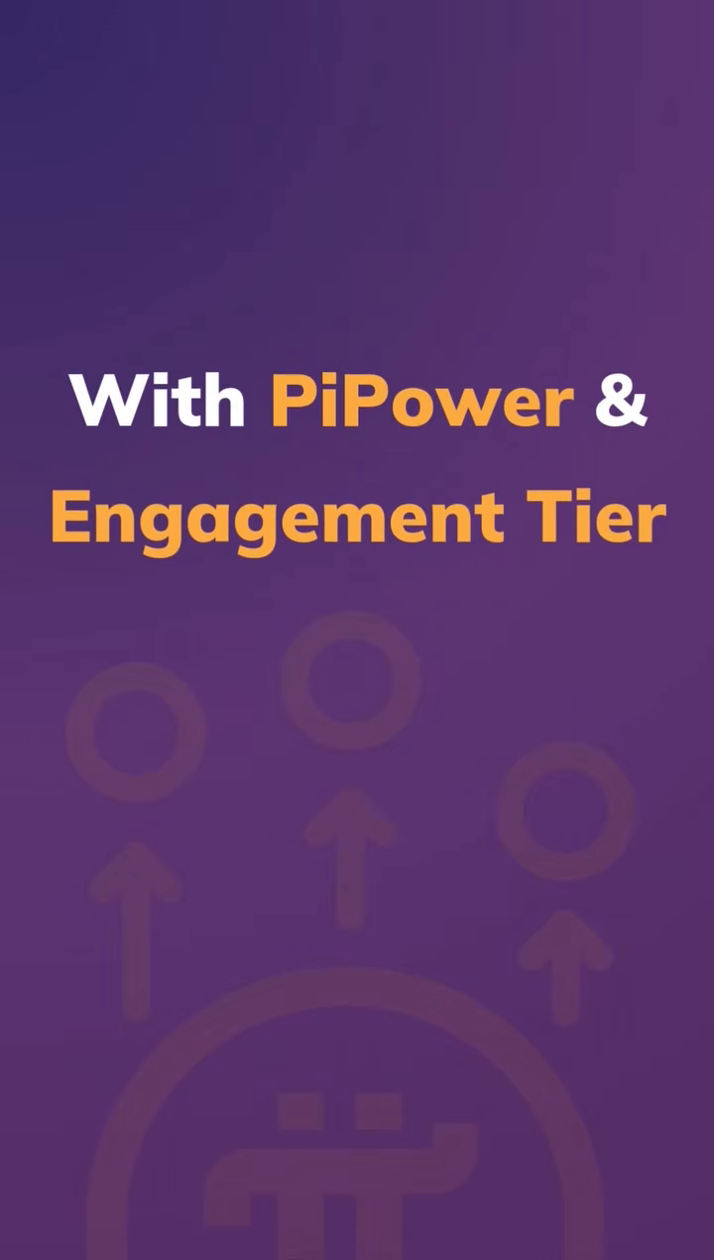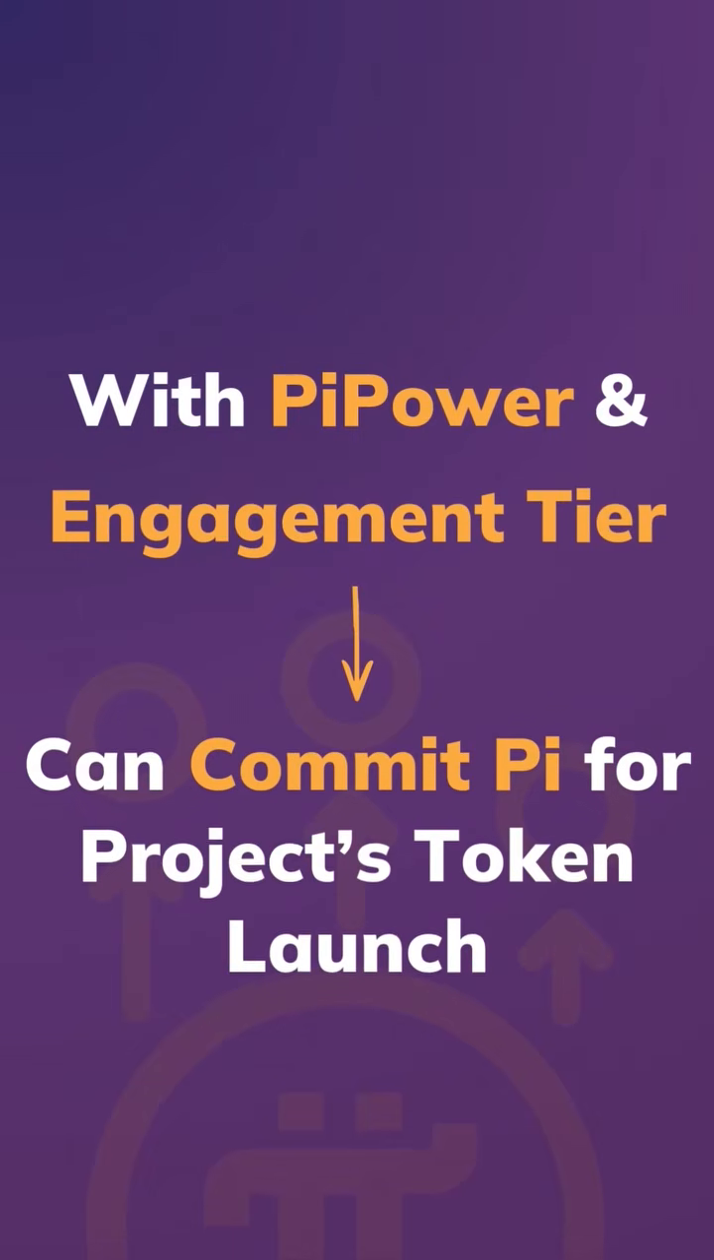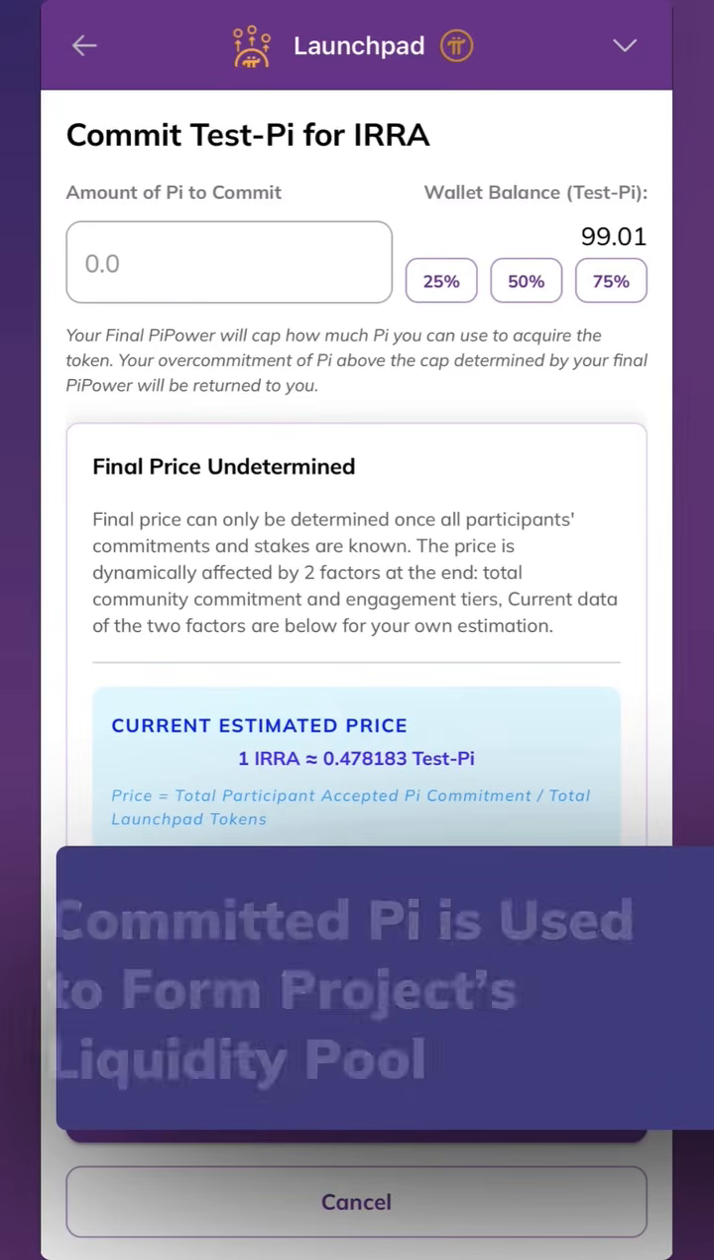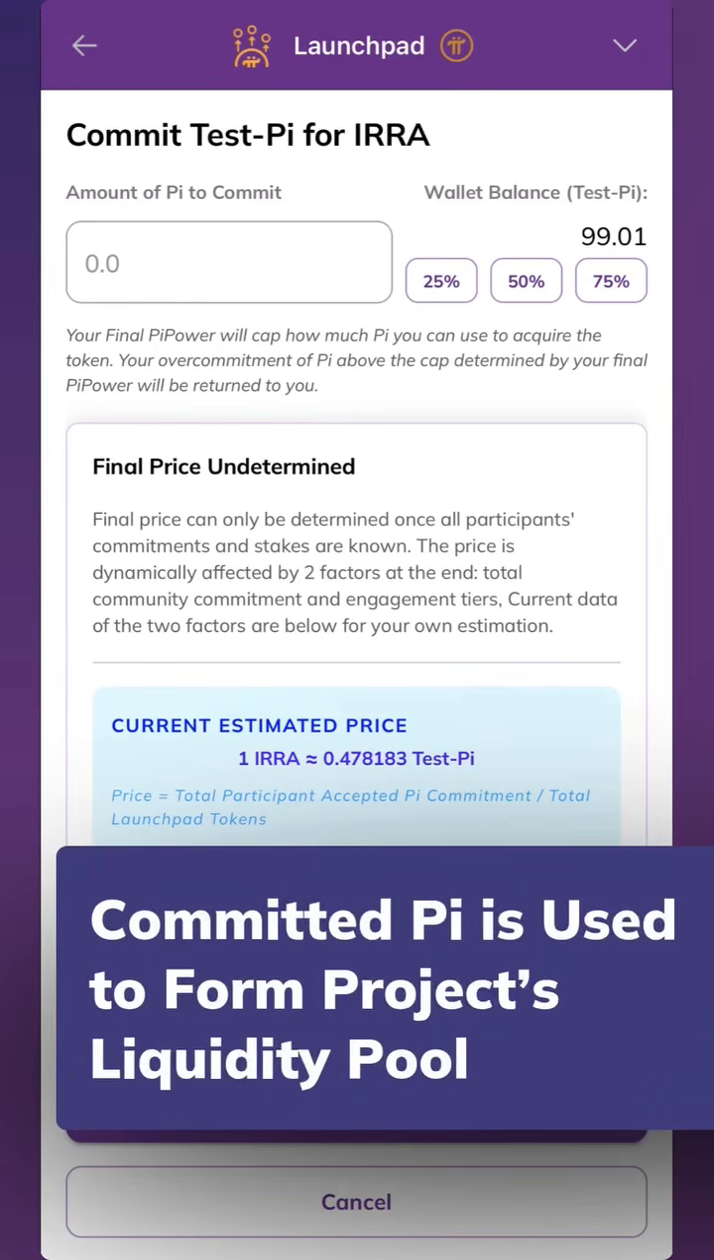With your Pi Power and engagement tier, you can choose how much Pi to commit for the issuing project's token launch. The Pi you commit allows you to acquire tokens at the effective price determined by your engagement tier, and it will be used to form the project's liquidity pool.